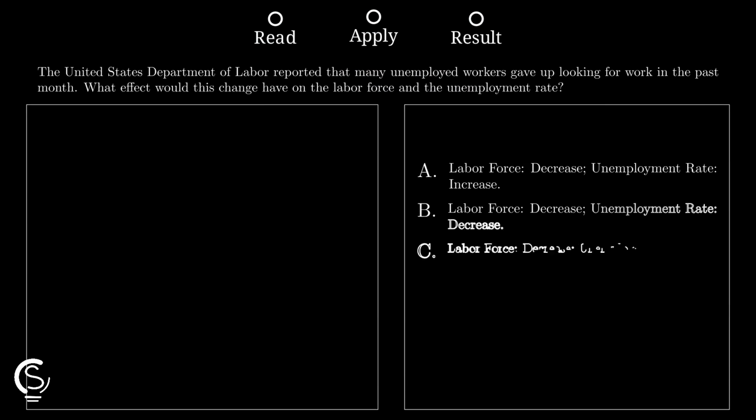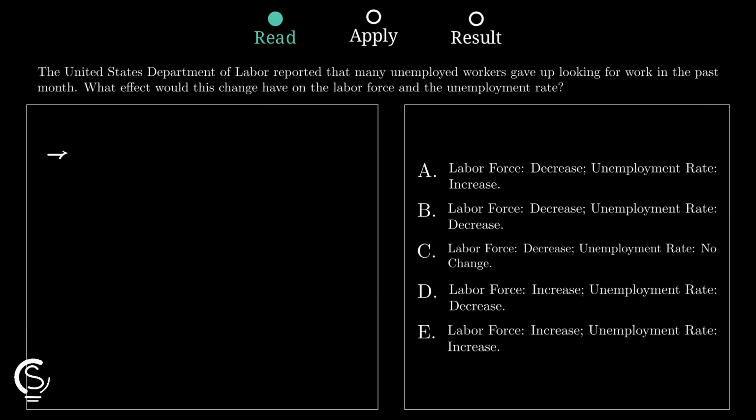If unemployed workers give up looking for work, they are no longer counted as unemployed, because official unemployment only includes people without jobs who are actively searching right now. That also means they leave the labor force entirely, since the labor force equals employed people plus unemployed people actively looking, and these workers are no longer searching.